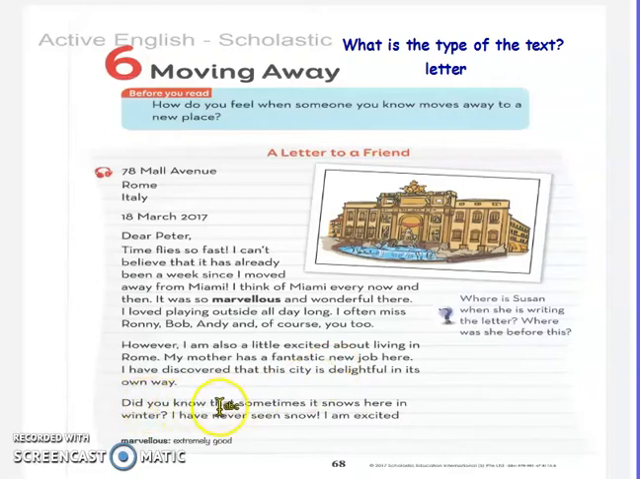Did you know that sometimes it snows here in winter? Here, Susan asks Peter, did you know that sometimes it snows here in winter? I have never seen snow. She has never seen snow before.